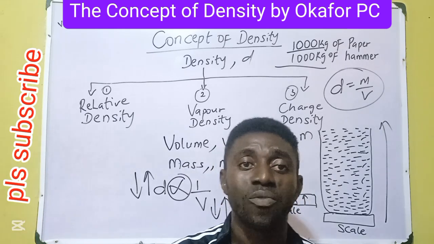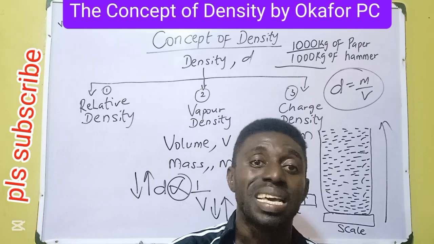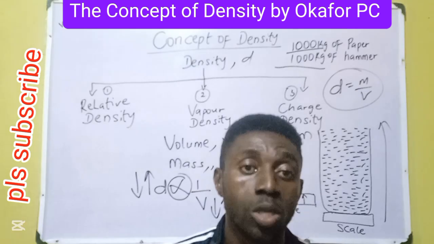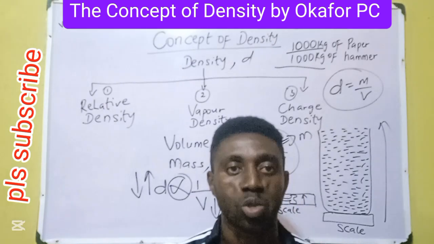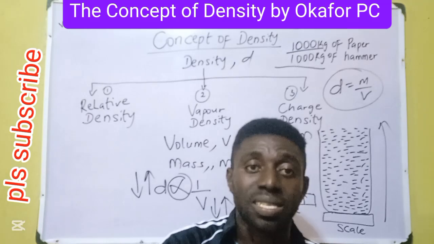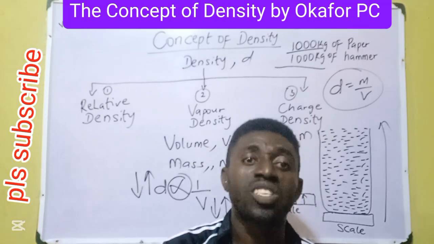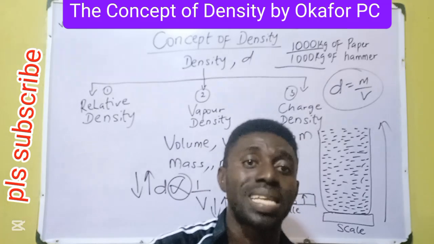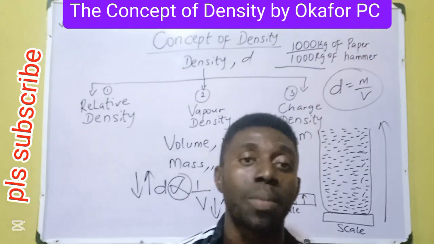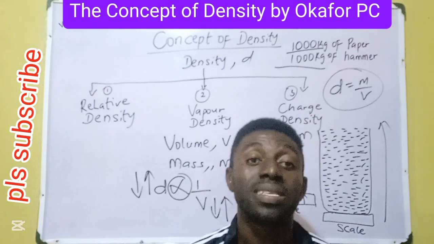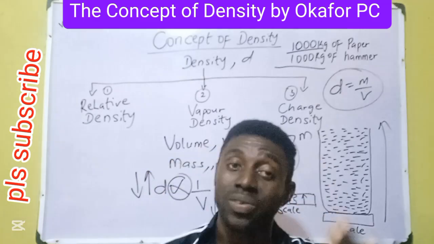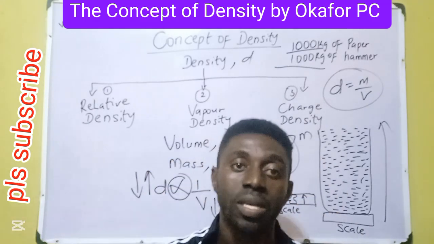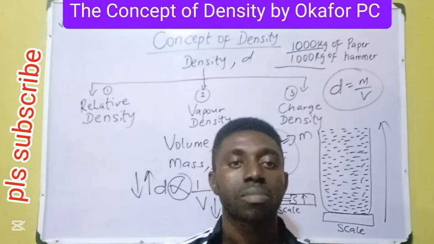But anything that has relative density less than 1 is less dense. That thing can float on water. It's less dense compared to water. Any object, any material, any substance, be it solid or liquid, that has relative density greater than 1, that thing sinks in water because it's denser than water. This is the idea of relative density, comparison. And the common denominator is density of water.